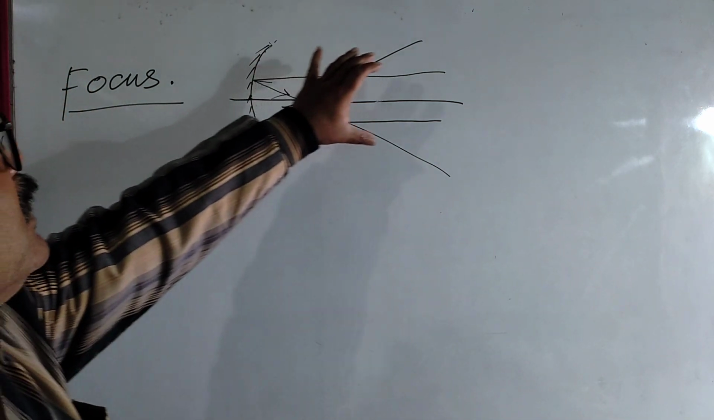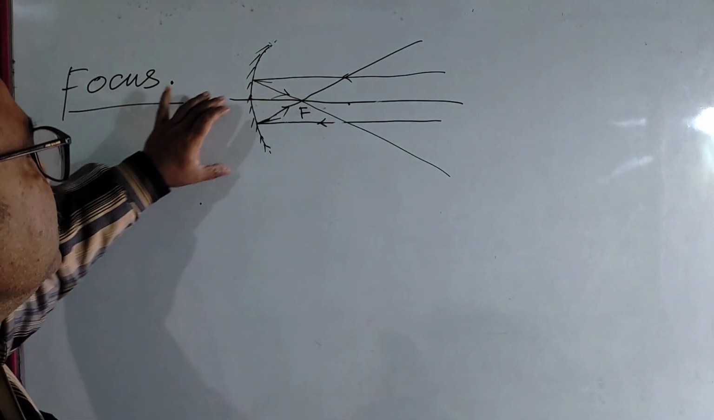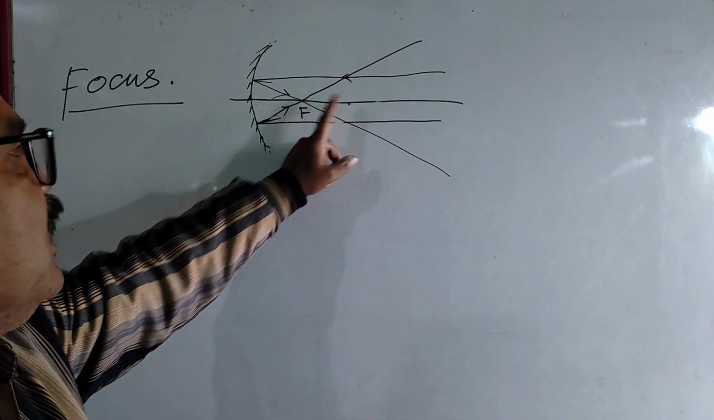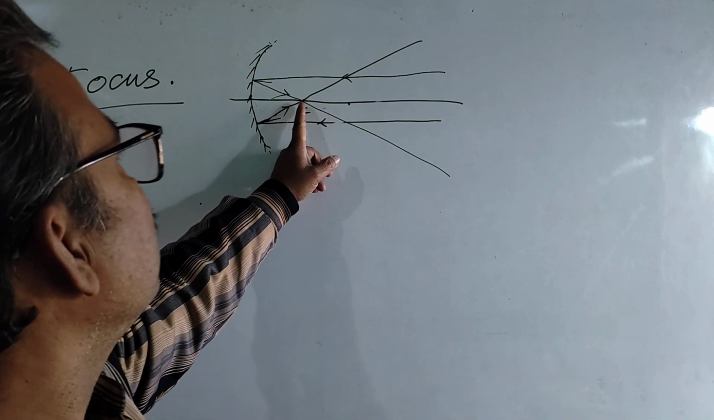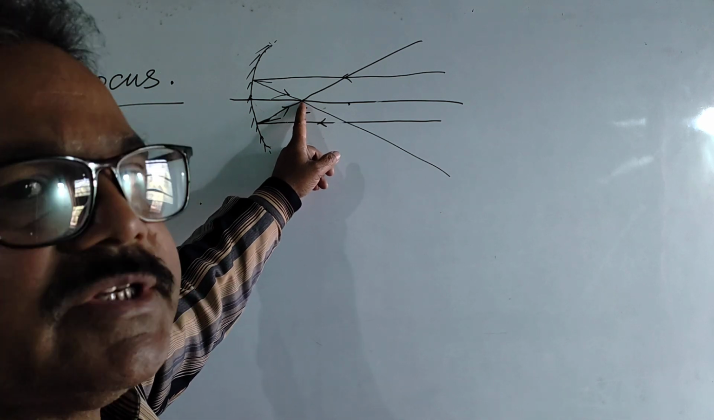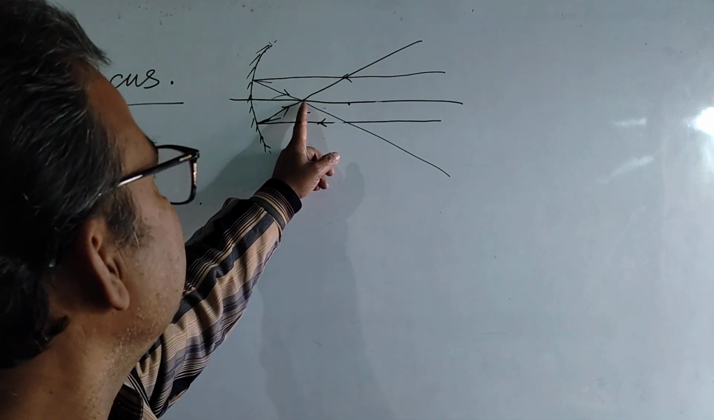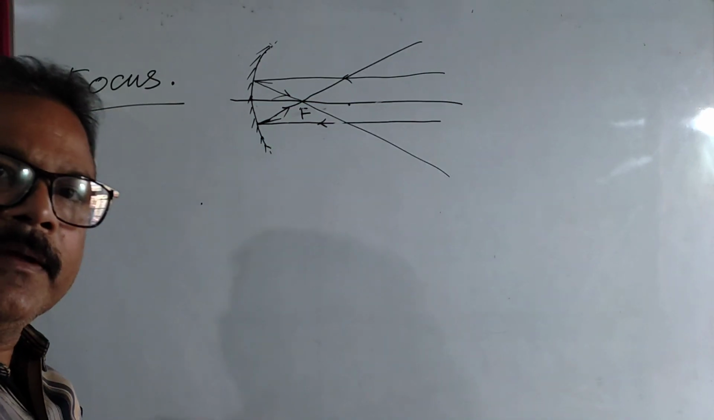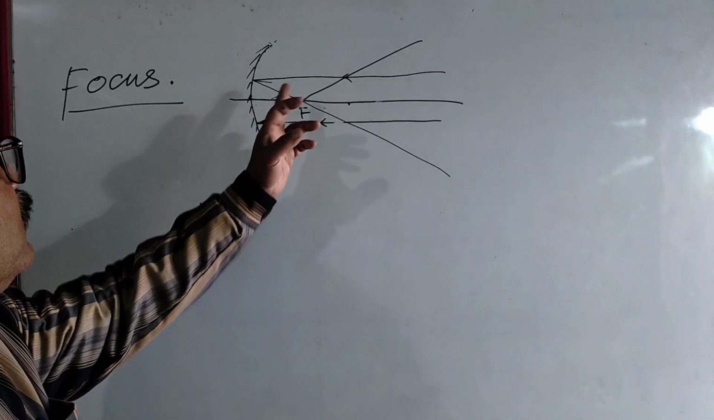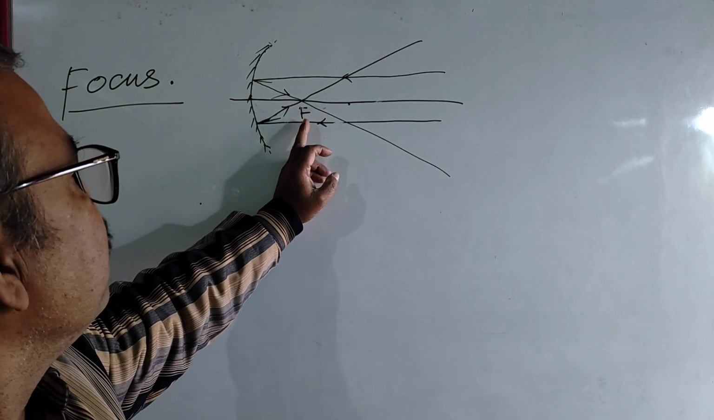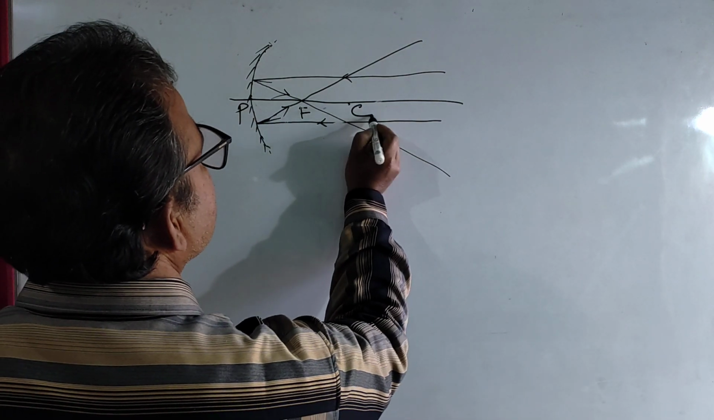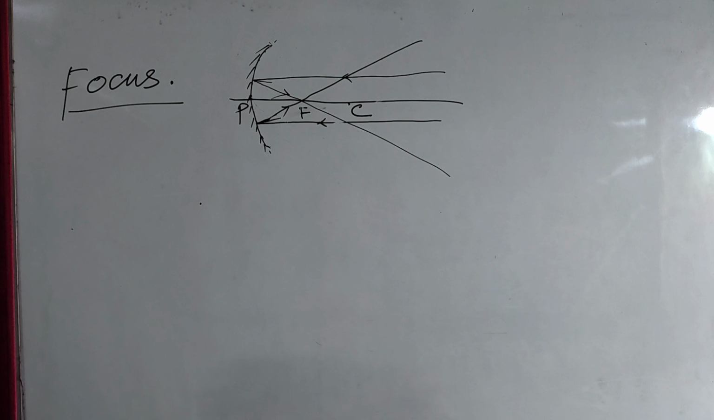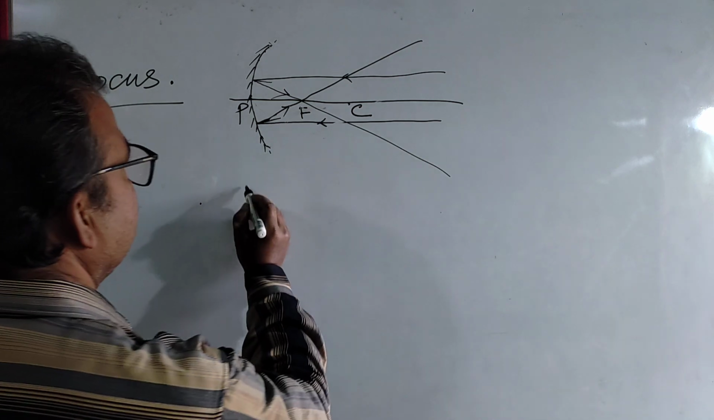Okay, if we consider some rays parallel to the principal axis, after reflection, the reflected rays will meet or intersect at a point which is on the principal axis and that point is called focus. Okay, is it clear? And the focus, this point is denoted by capital F and this pole is denoted by P and center of curvature is denoted by C. Okay? Then focal length.